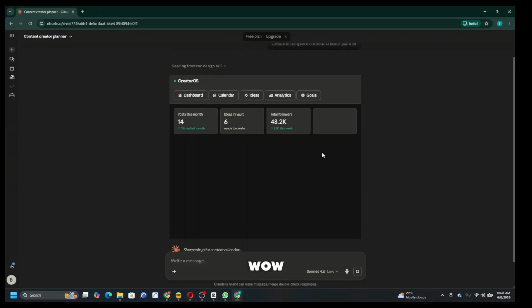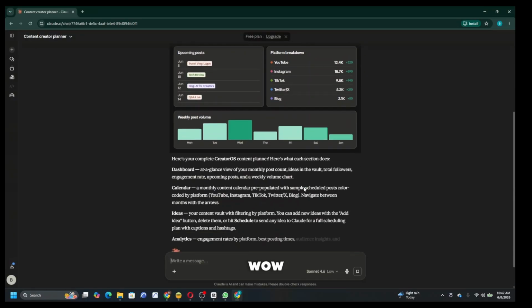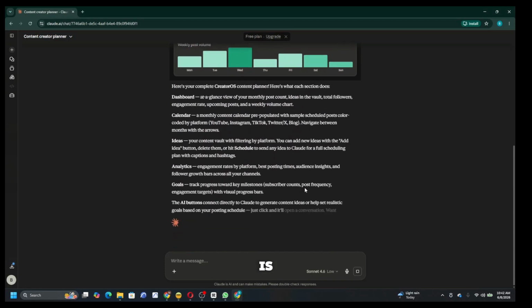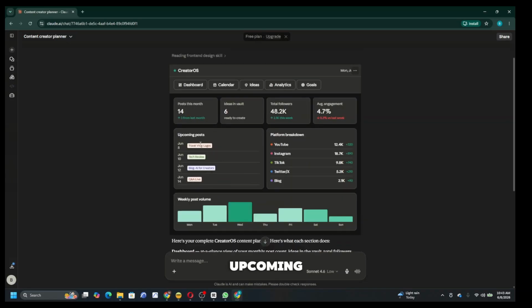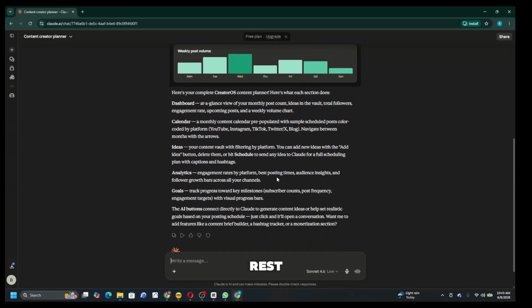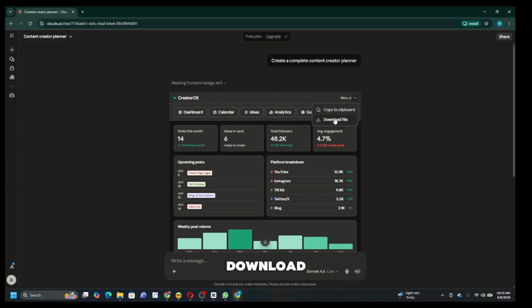Wow. Are you seeing? Wow, this is so amazing. Creator OS: dashboard, calendar, ideas, analytics, and goals. As you can see, upcoming posts, everything is done. YouTube, TikTok, Instagram, Twitter, blog, and all the rest of them. Right now, we are going to download this, then put it in Canva and design it. We'll come to this place and download. I download, look at it. It is done. So follow me step by step.